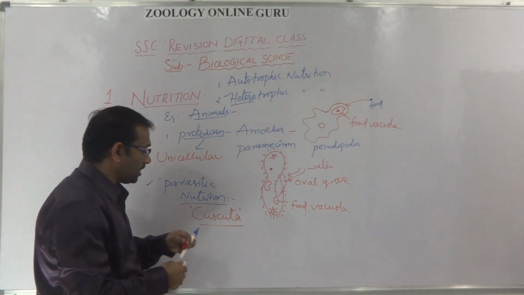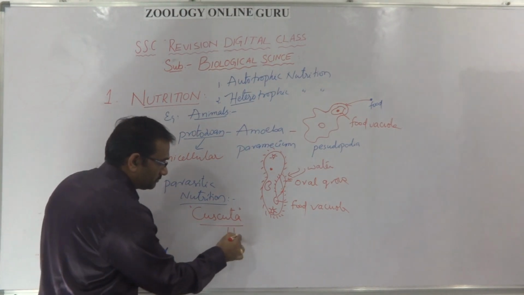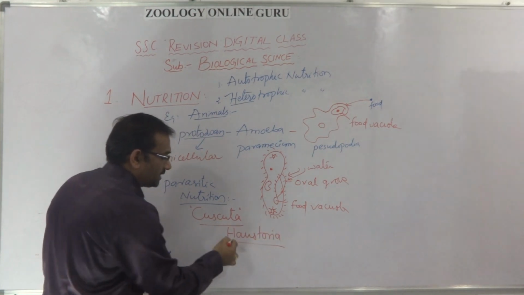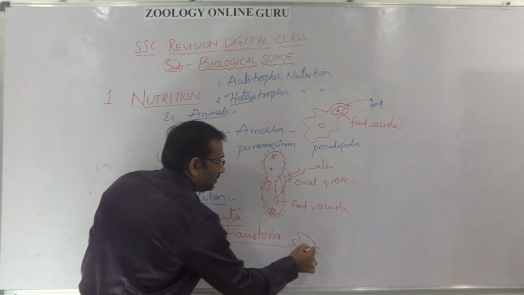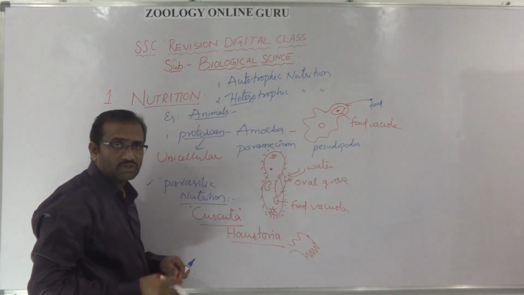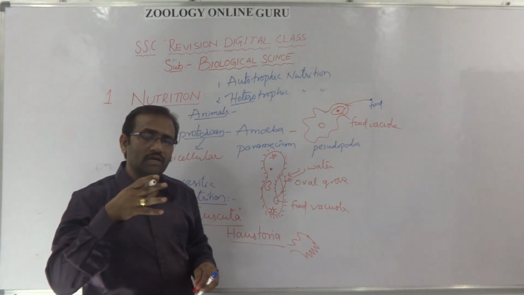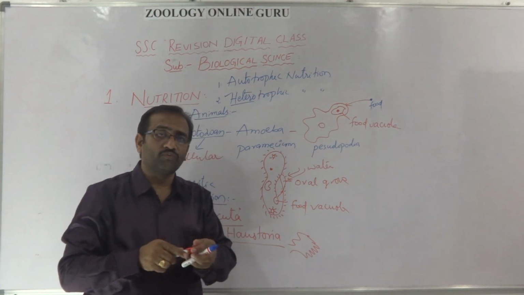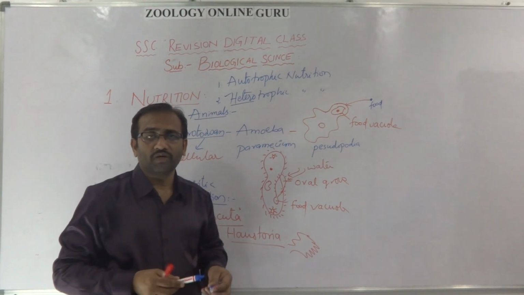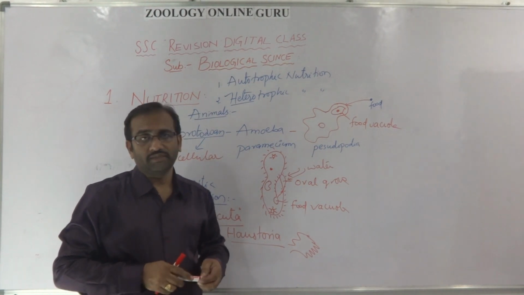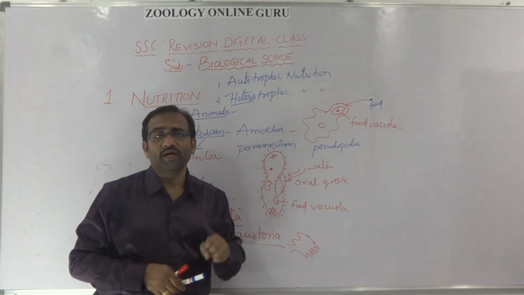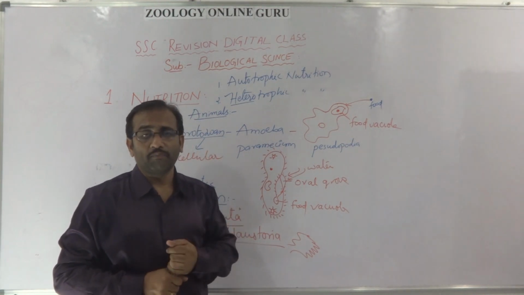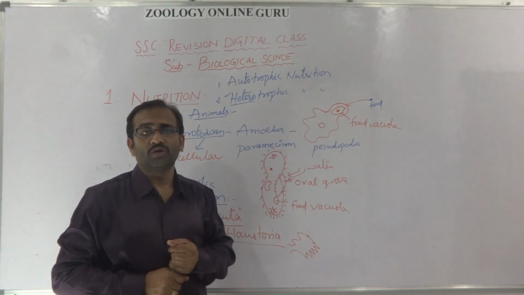It has haustoria. Finger-like haustoria are there. These haustoria insert inside the xylem up to the phloem of the host plant, and they absorb the food and water molecules. So Cuscuta is one of the parasitic plants, also called dodder plant.